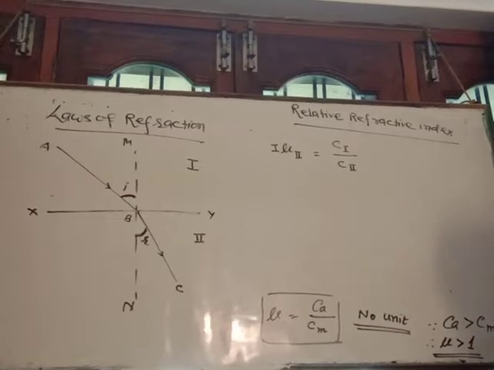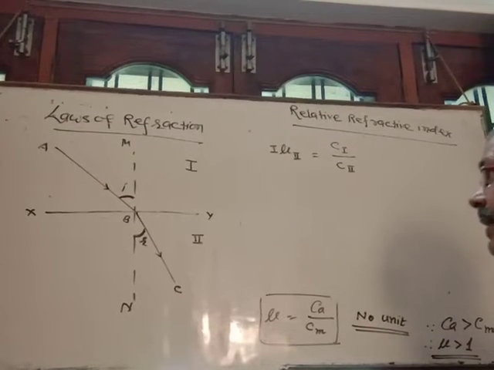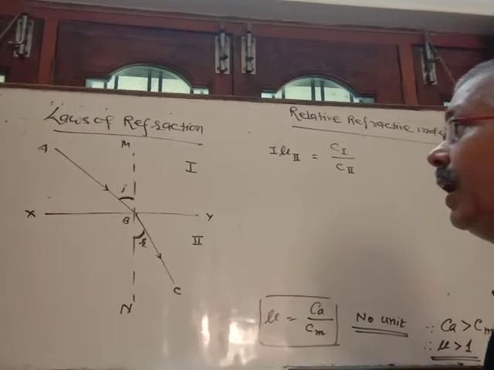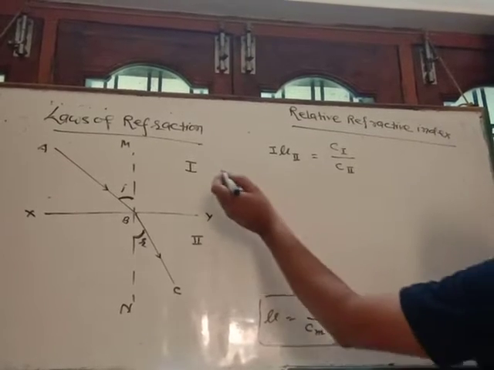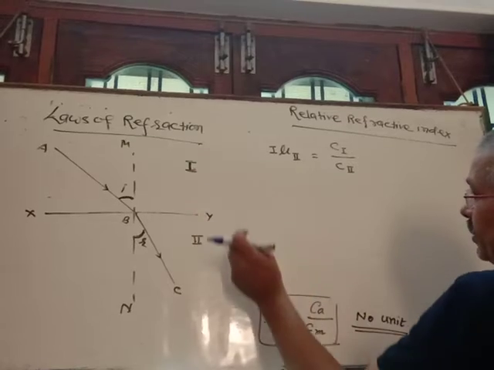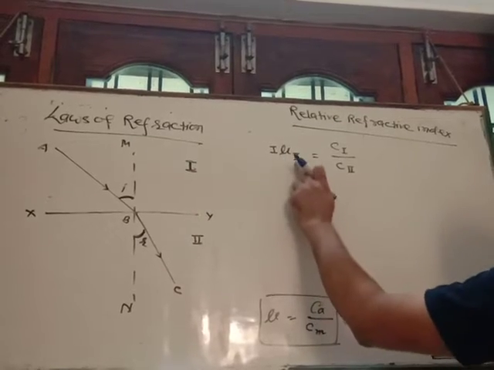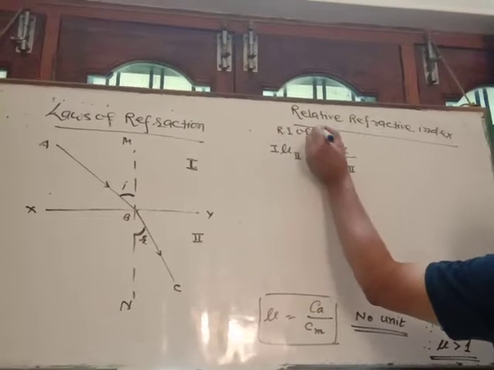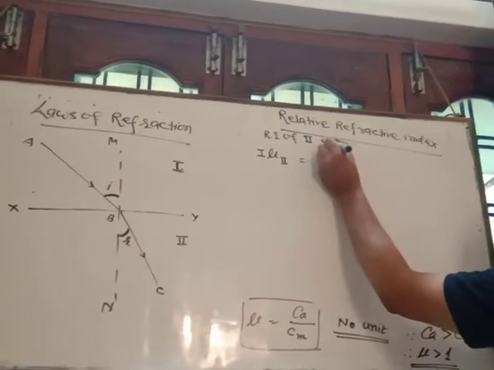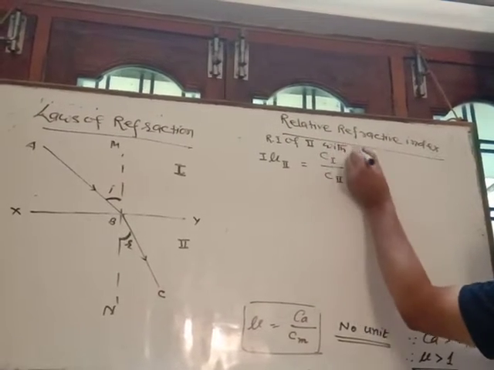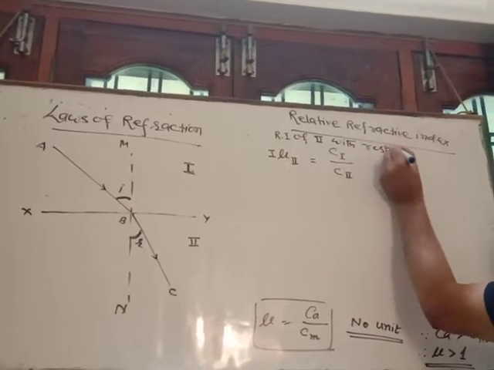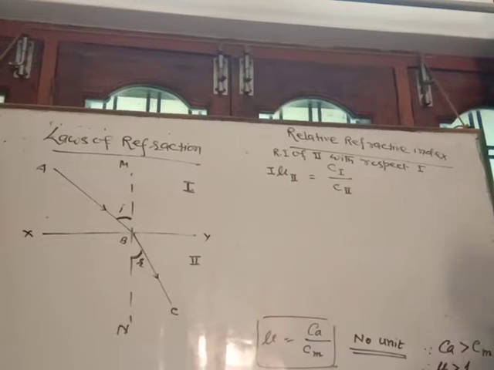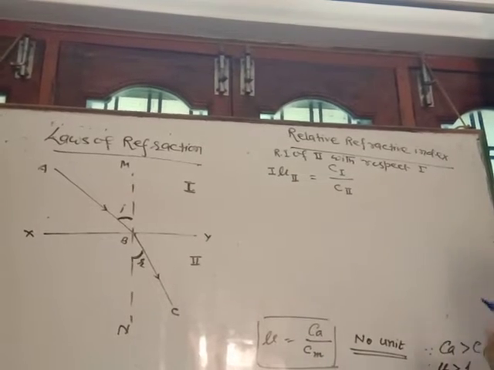So how can we define relative refractive index? Relative refractive index means the refractive index of a medium with respect to another medium. So here the first medium is taken as the standard for the second. So first mu second is the refractive index of the second with respect to the first, and it is written as first mu second is equal to C first by C second.